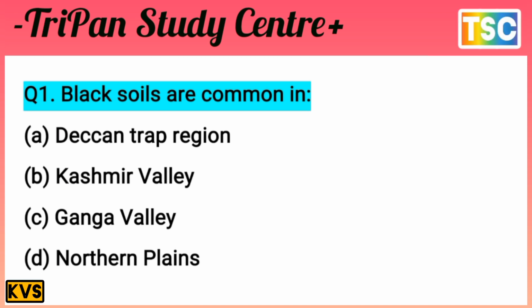Let's see the first question. The first MCQ: Black soils are common in. The four options are: Deccan Trap region, Kashmir Valley, Ganga Valley, Northern Plain. That's important. You know that.